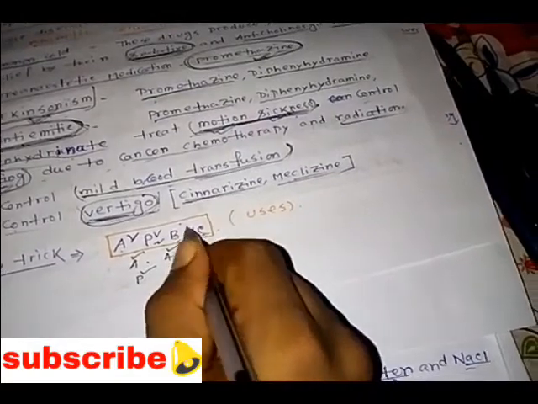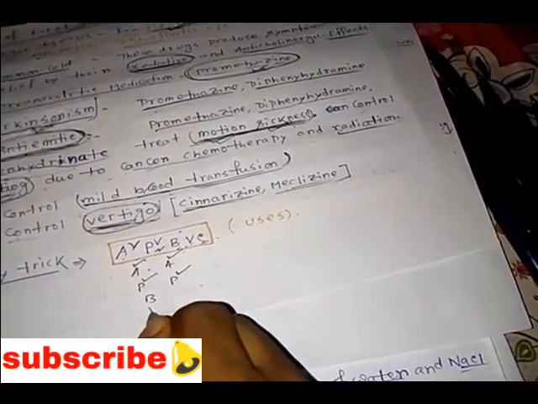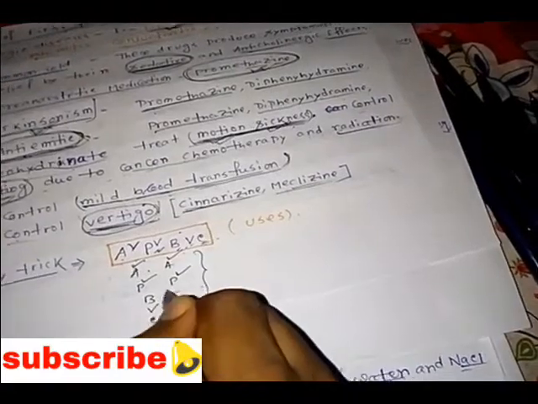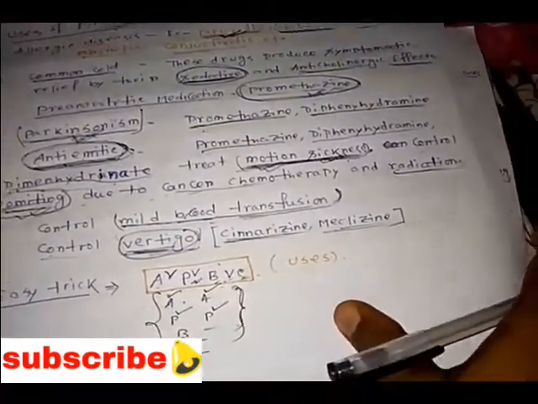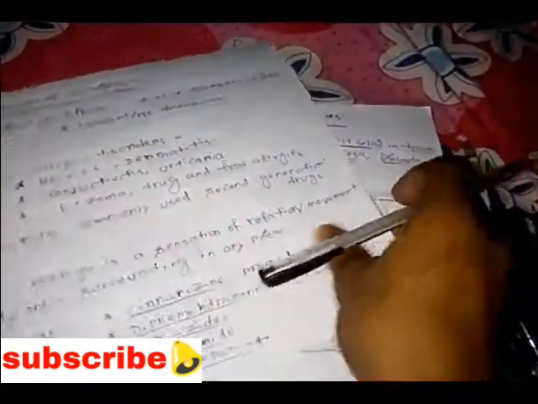Now the uses of second generation drugs, and the anti-vertigo drugs. The second generation H1 blockers do not have anticholinergic effects. In first generation drugs, we have anticholinergic effects and sedation, and because of these we use promethazine for preventing the common cold.